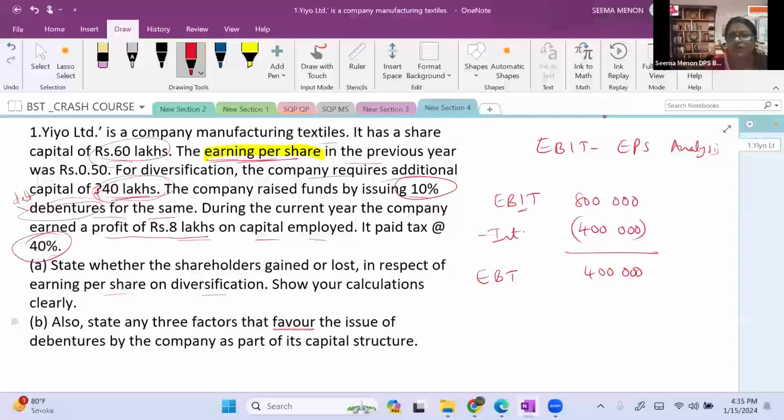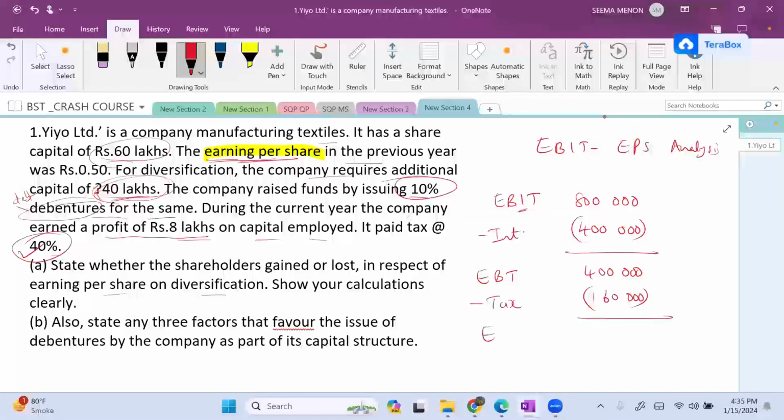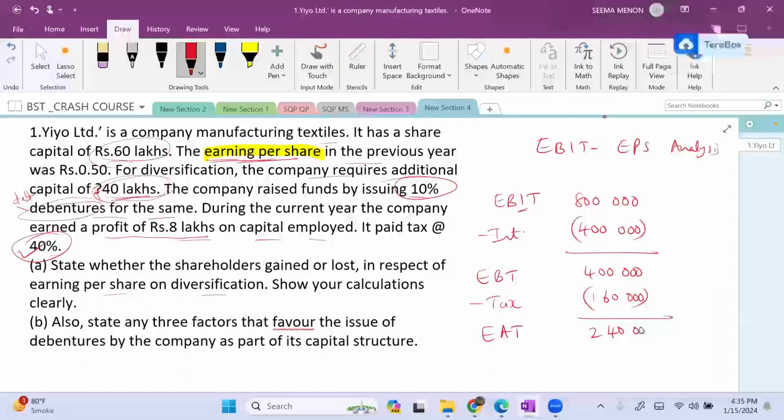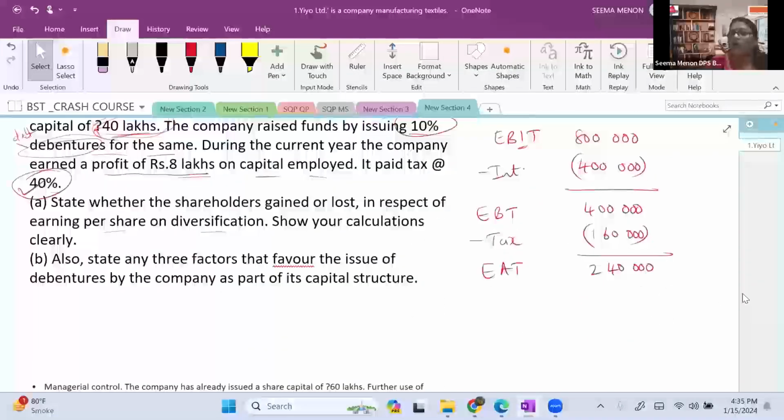Now on this you have to subtract the tax at 40%. 4 lakh into 40 upon 100 gives 1,60,000. Now your earning after tax is 2,40,000.